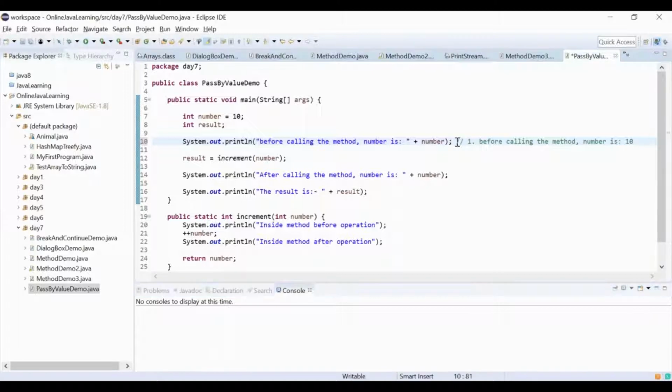Okay, so I will write it for you. Line number 14, and what would be the output of this? This is going to be 11. 10 will turn out to be 11, and after this number is 11.